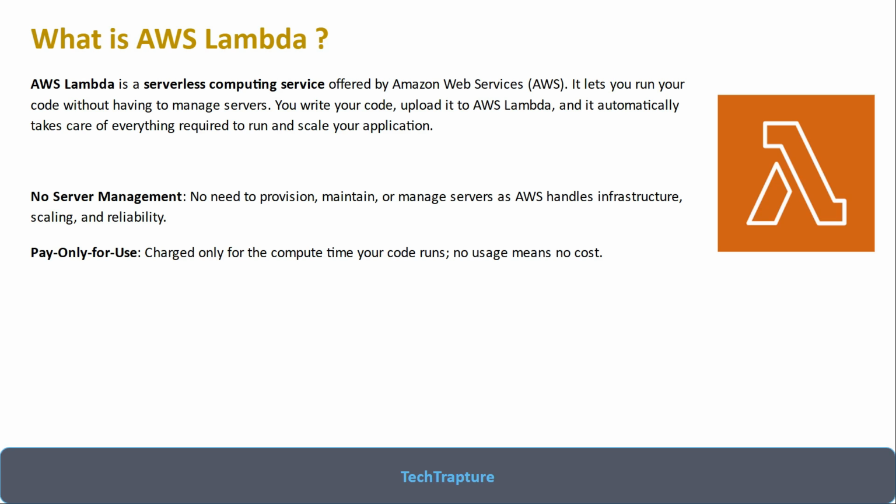For example, if you are running EC2 instances and running some jobs on them, but your job executes only once or twice a day, and you keep your EC2 instance running the whole day because you don't know when your job will execute, whenever a file or an event comes, then you are paying additional cost for the remaining 22 or 20 hours. This is an unnecessary cost.